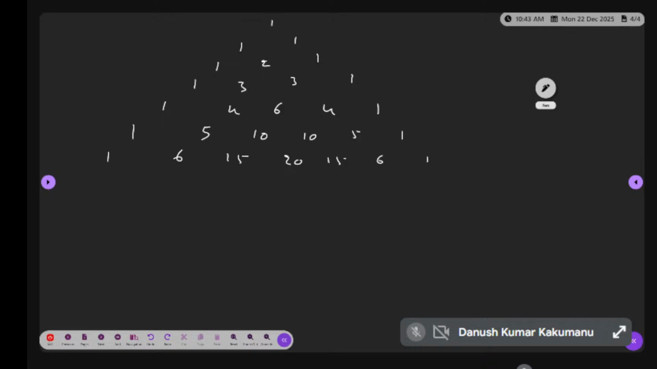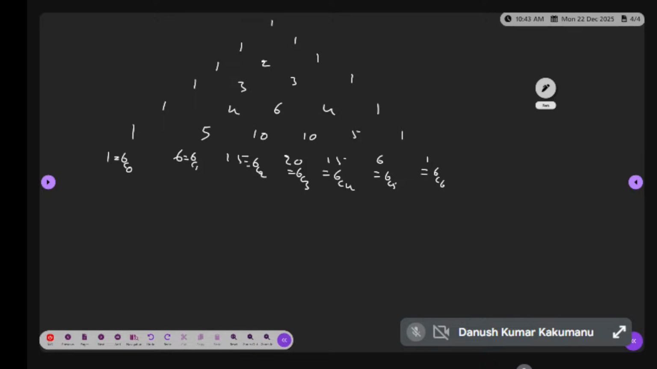What is the name of this one? You have studied it in school also. It is called Pascal's triangle. Yes or no? What is this value calculated? This is 6C0, 6C1, 6C2, 6C3, 6C4, 6C5, 6C6. It's a Pascal's triangle. Up to 6, remember all the values also.